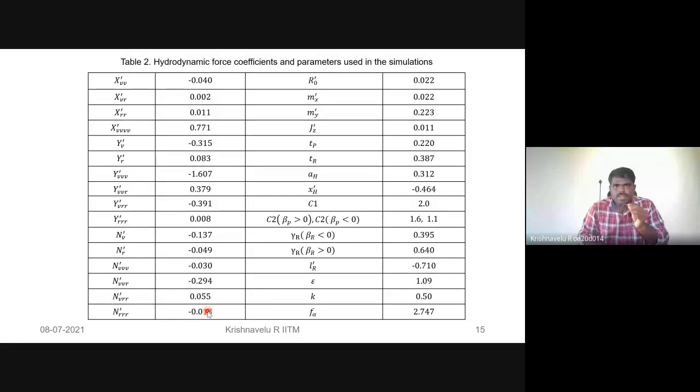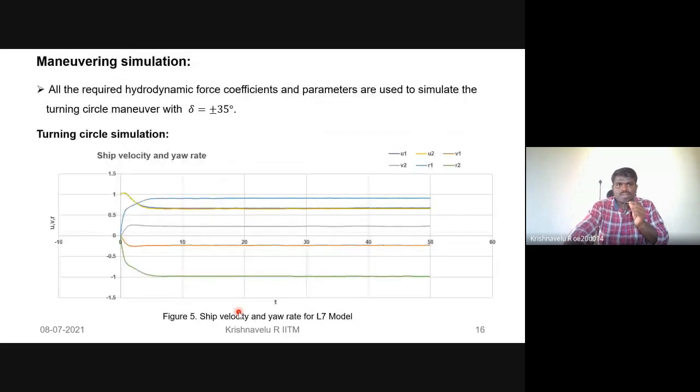Sir, this table shows the required hydrodynamical force coefficients and parameters used in the MMG model simulations. Finally, for the maneuvering simulations, I worked only on the turning circle simulations for the L7 model. All the required hydrodynamical force coefficient parameters were used to simulate the turning circle maneuver, applying the rudder angle of plus or minus 35 degrees.